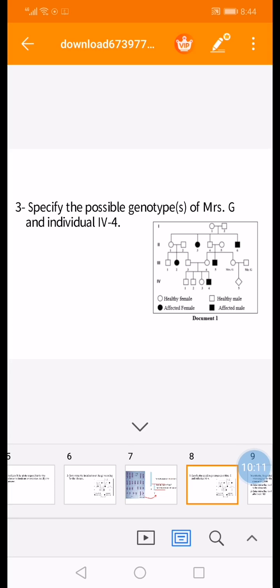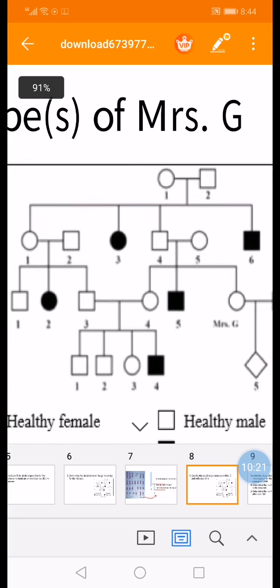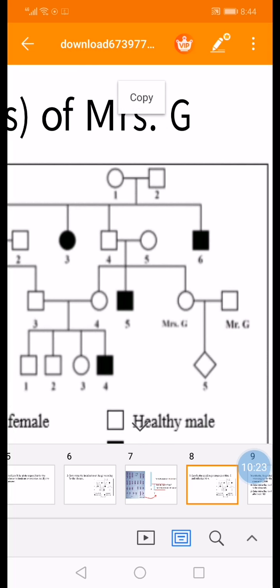So now I can write the accurate or the possible genotypes of some family members. We're asked in part 3 to specify the possible genotypes of Mrs. G. We go to Mrs. G. She's expecting a baby. I go back to her parents. Her parents are normal, but they gave birth to a diseased son.